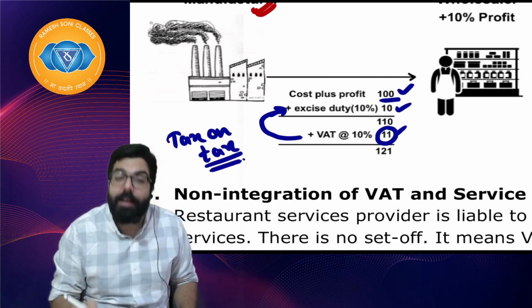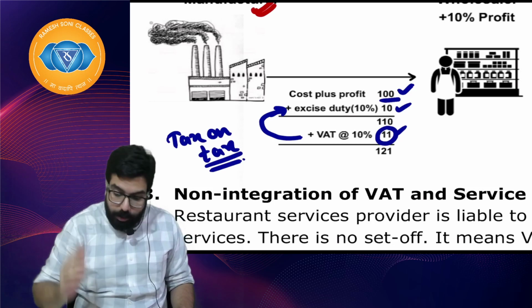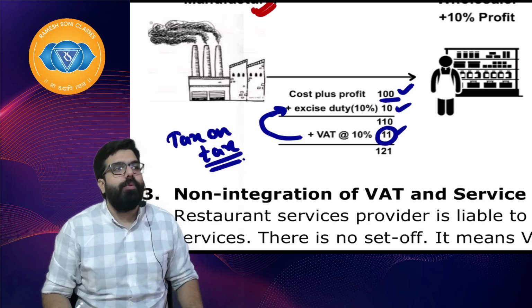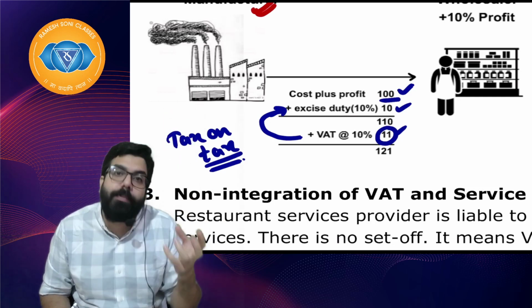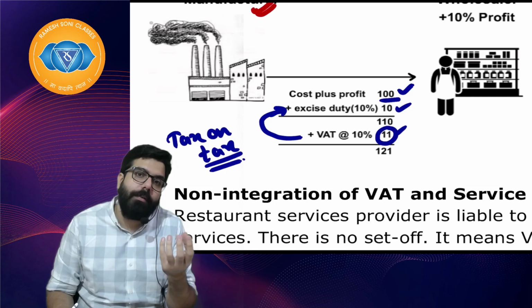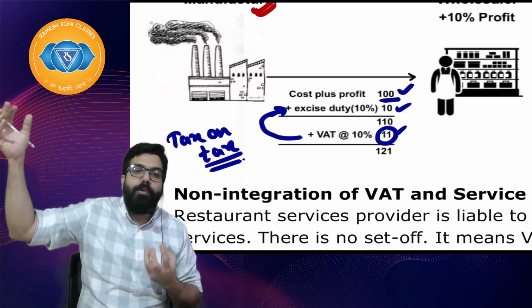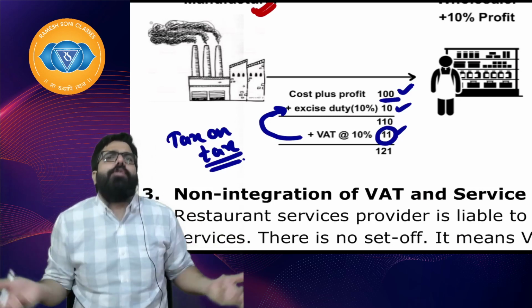I hope everyone is clear. So tax on tax was charged. On one tax, another tax was charged. Baba, don't you think tax on tax is not good for the economy? Because whenever tax on tax is charged, the goods become expensive. When the goods become expensive, you are selling goods at an expensive price. People from outside India will not want to come to India and set up their business, because India is charging tax on tax.